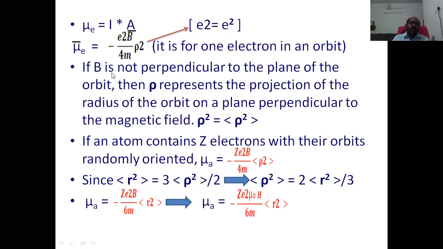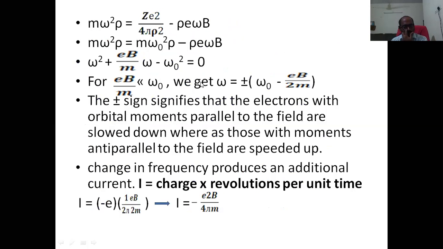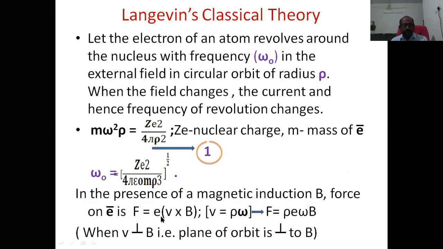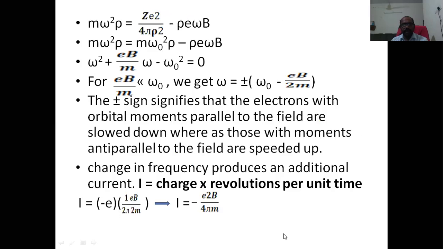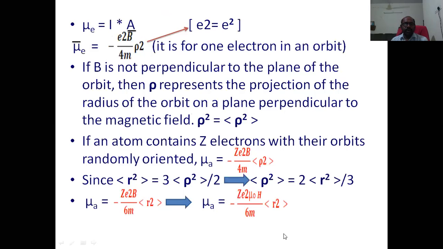In the earlier case, the equation we derived was for V perpendicular to B, where the plane of the orbit is perpendicular to B. It is not possible in all cases at all times.